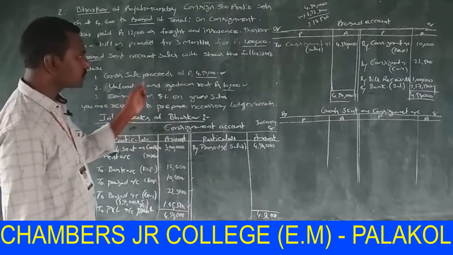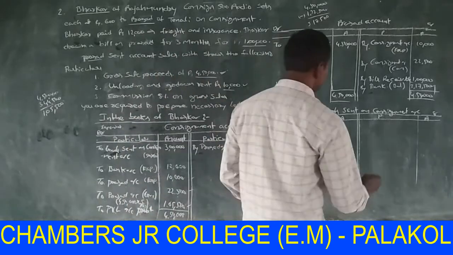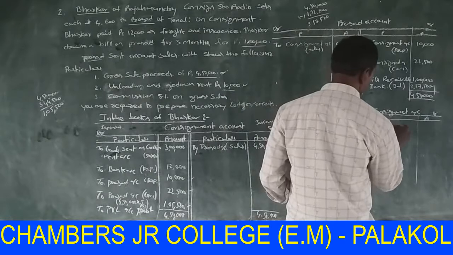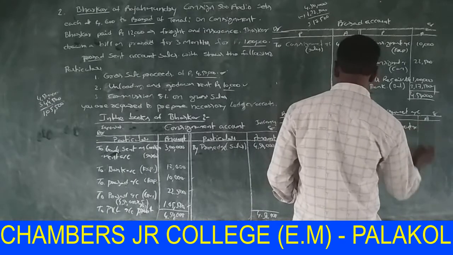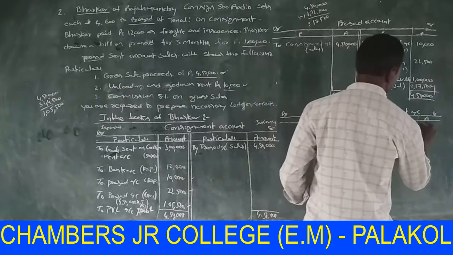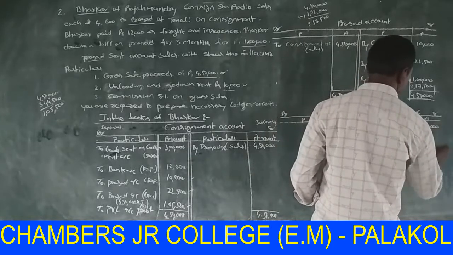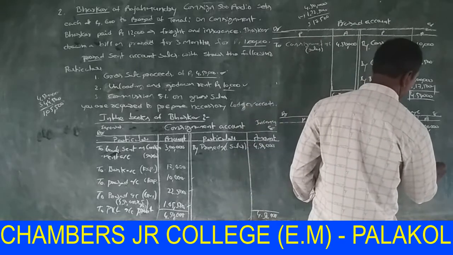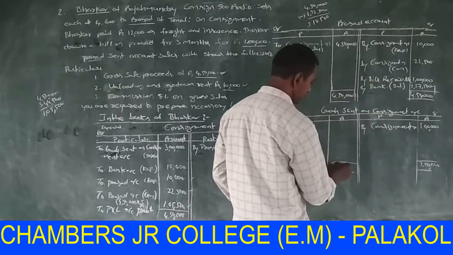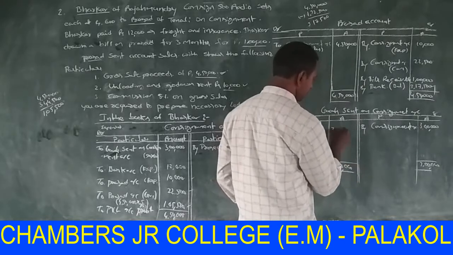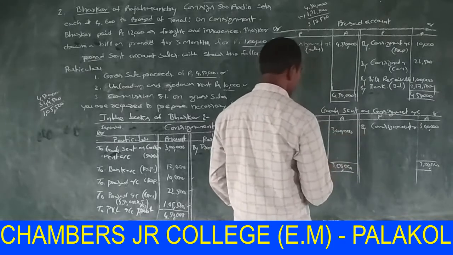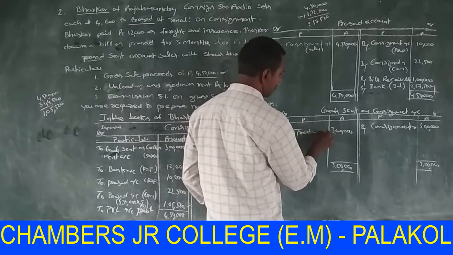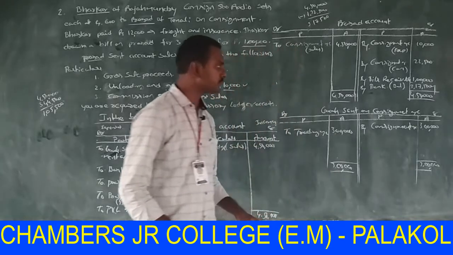So it is transferred to the credit side of the goods sent on consignment account by consignment account, 3 lakhs. Now the total on the credit side is 3 lakhs. This amount is transferred to trading account.